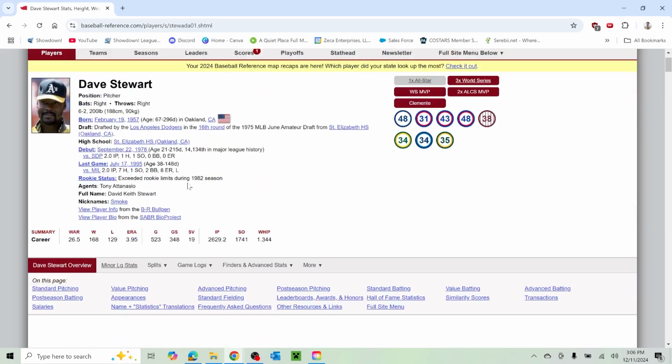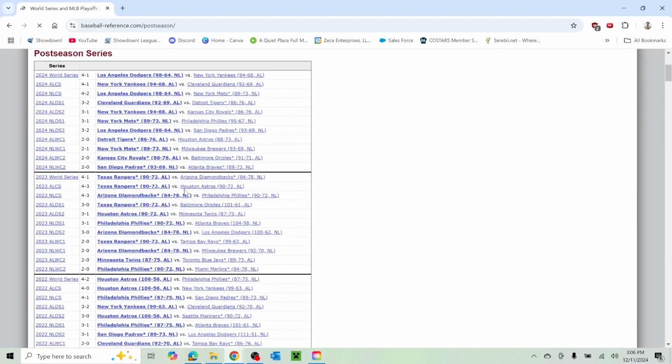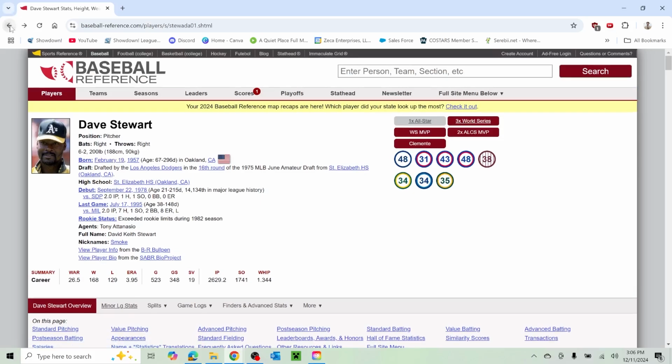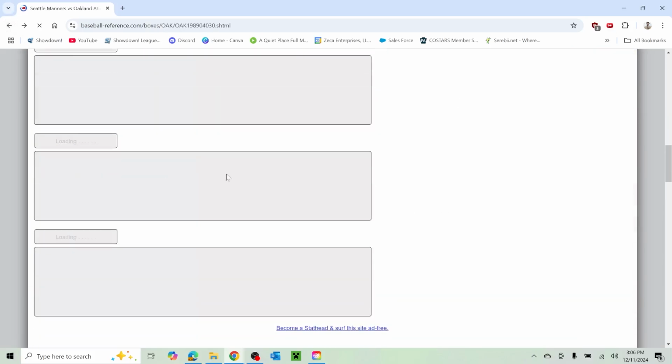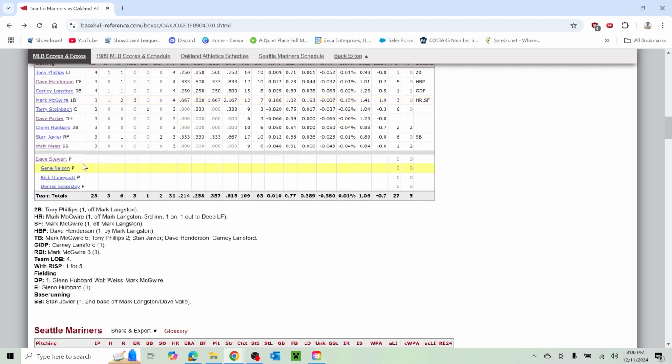Interesting. I always think of the World Series that he pitched in. I'm trying to think. Actually, this would probably tell me which one that was. Maybe not. That's kind of a more general page. Dave Stewart was well known for being one of the most intimidating pitchers in baseball in the time that he was pitching, simply because he would just stare over his glove. You could only see his eyes when he was on the mound waiting for his sign. So that's a nice little nugget there.